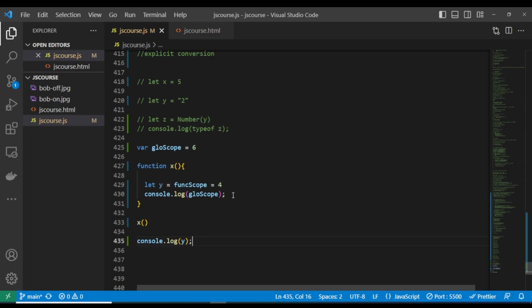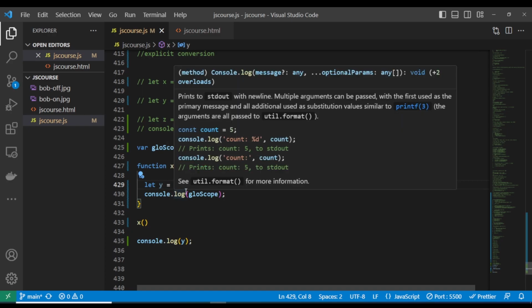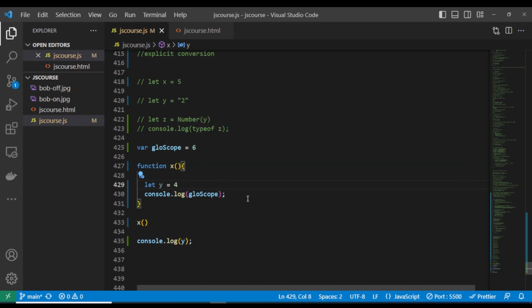So what this means is that this has a function scope. We can only access this variable within the scope of this function. You can only access this variable called y inside, within the range of this function.